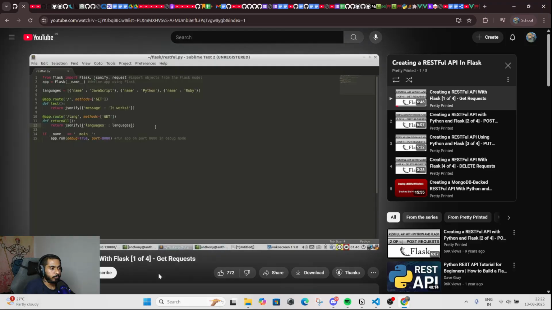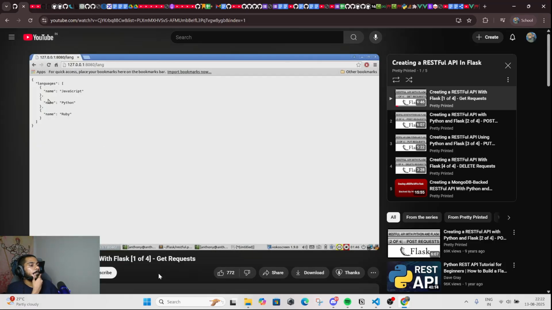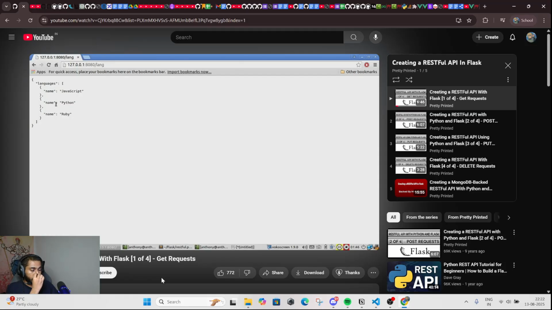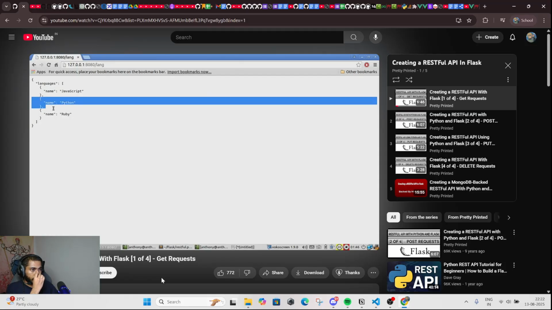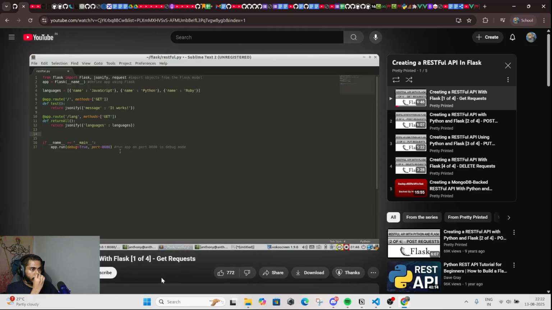So for the second example, I'm going to show you how to get something directly out of it, or at least something that matches everything. Since this object is fairly basic, I'm going to search by the name. And by getting the name, I'll return the dictionary associated with that name. If it had more data, it would make sense. But by just returning this one dictionary for whatever language we choose, you can see how it worked, even if there were more key value pairs in the same dictionary.